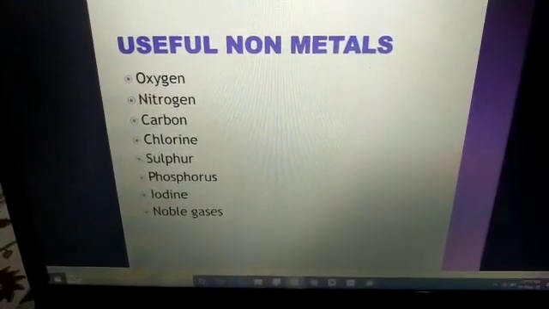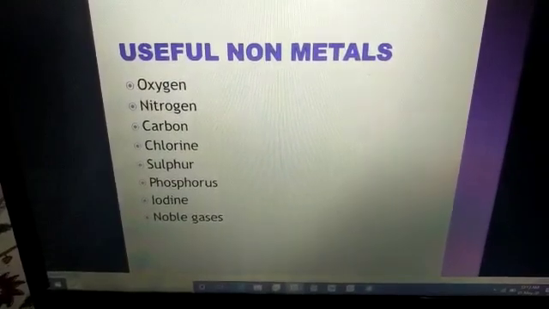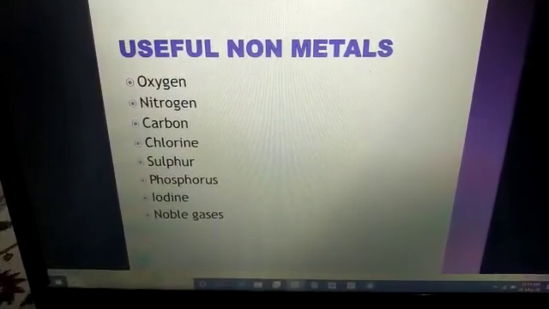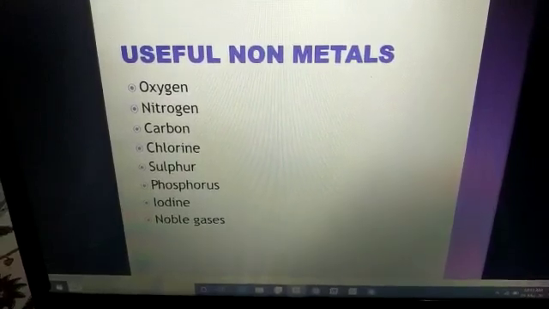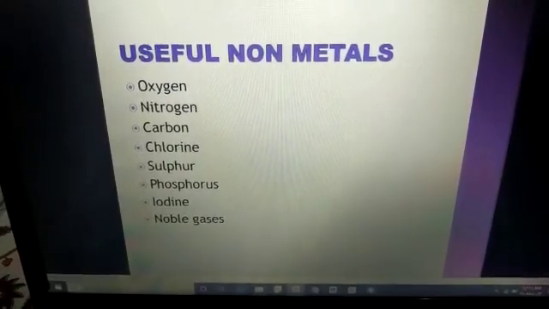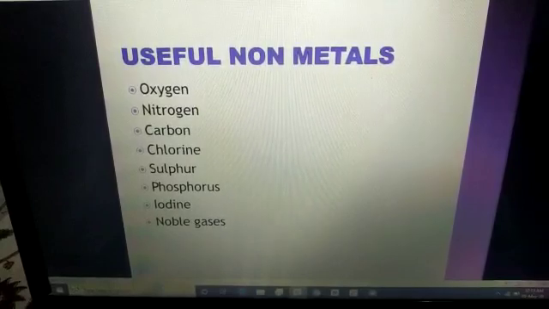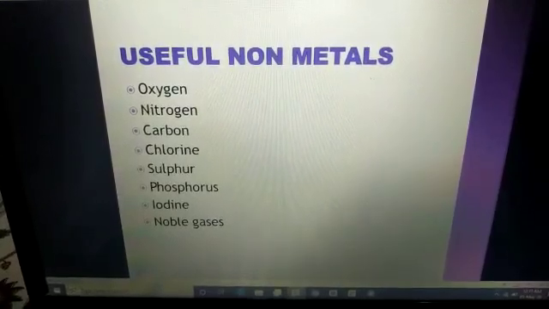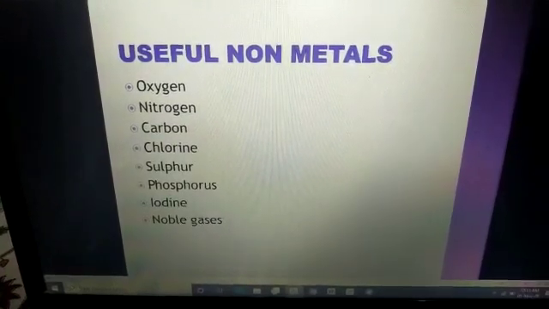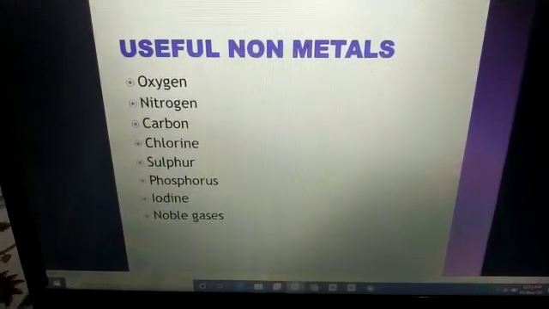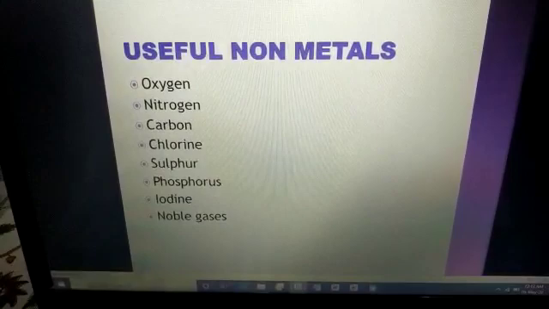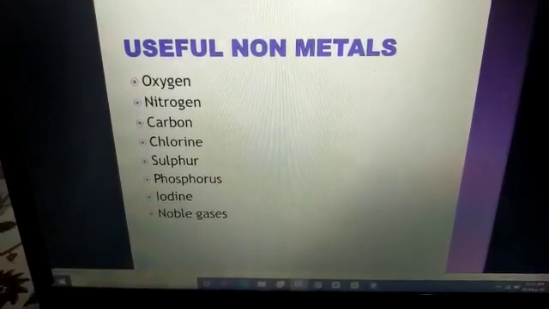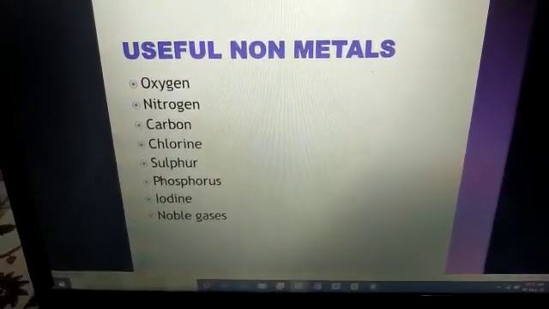Even these gases are used in underwater diving. Okay, students? In making the very conducting magnets, very important permanent magnets, they are used. Now, any other use of these gases? Yes, they are also used in laser techniques. Okay, students? Are you getting it? How are they used in laser techniques?